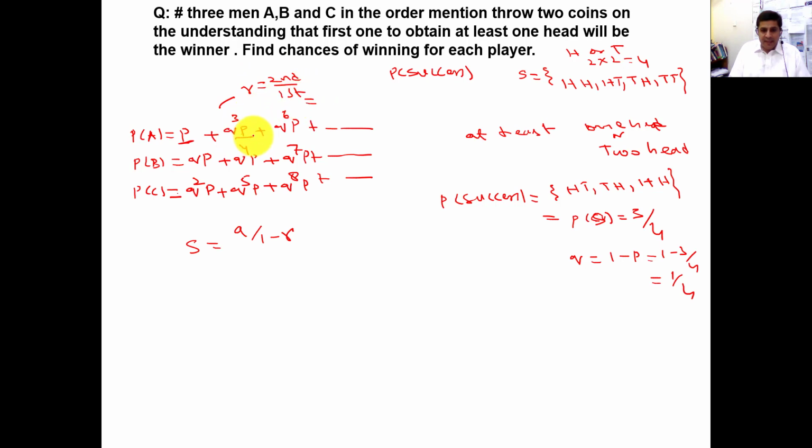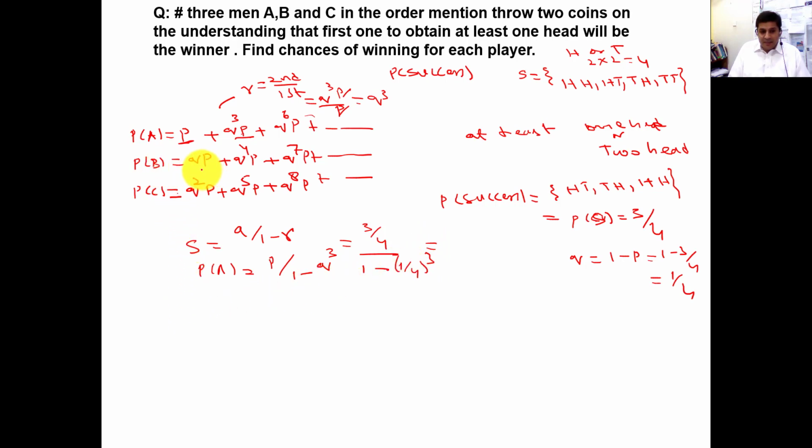So the second term for A is Q cube P, and the first is P. So P will be cancelled and Q cube will be R. So for A it is P divided by 1 minus R, which is Q cube. P we have already calculated, the probability 3 by 4, and Q probability is 1 by 4, so this is 1 by 4 power 3. So you will get the winning chances of A.